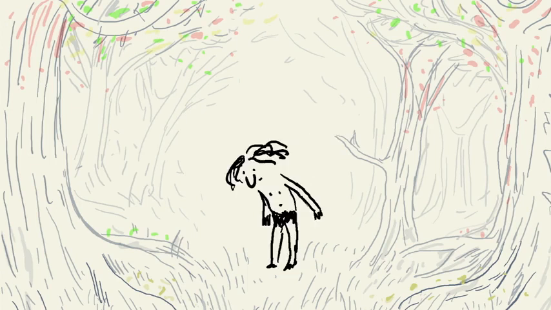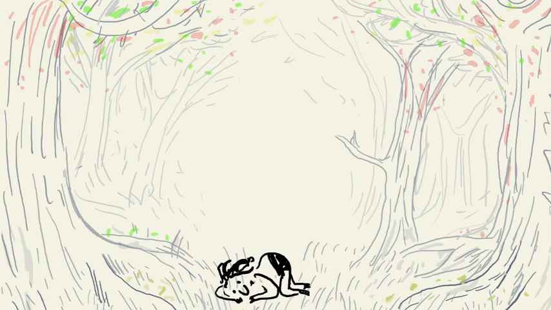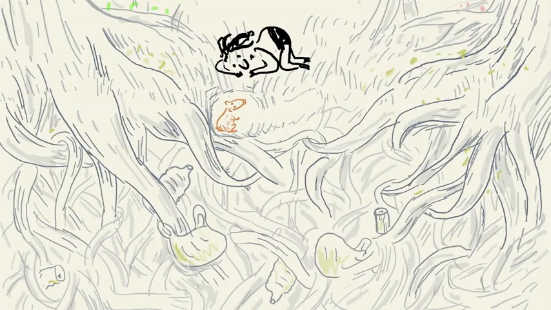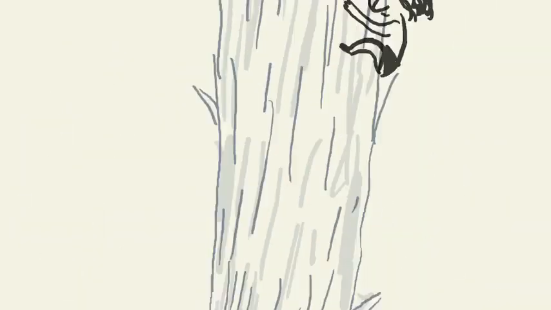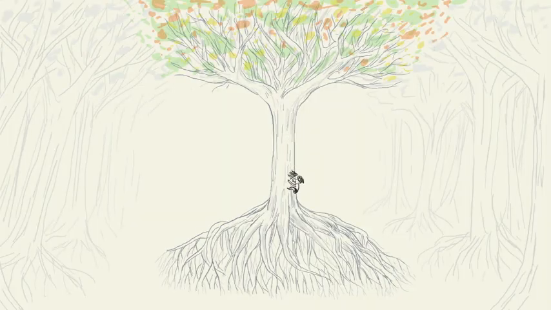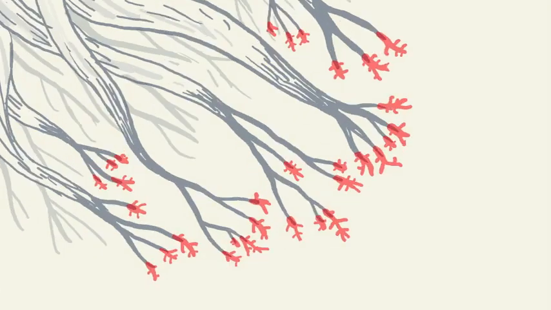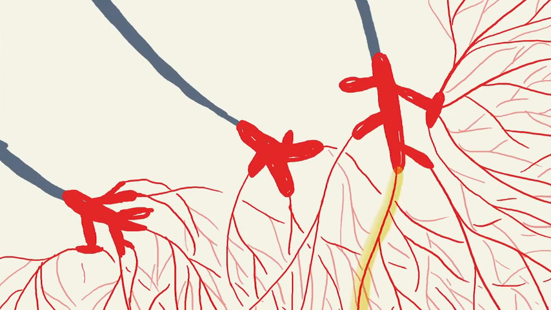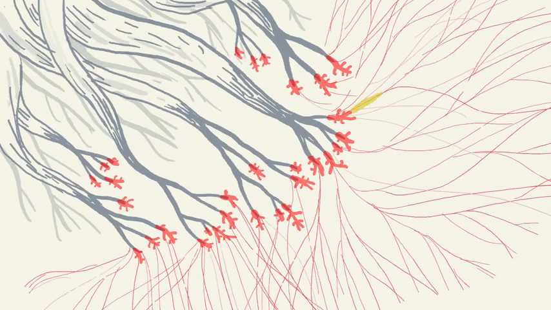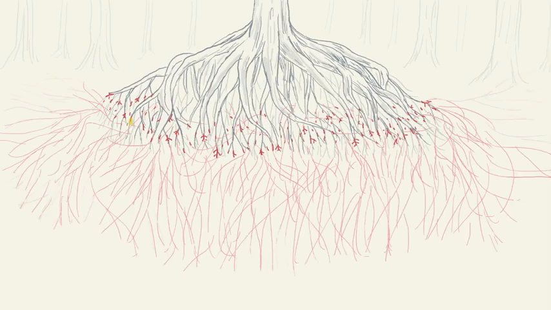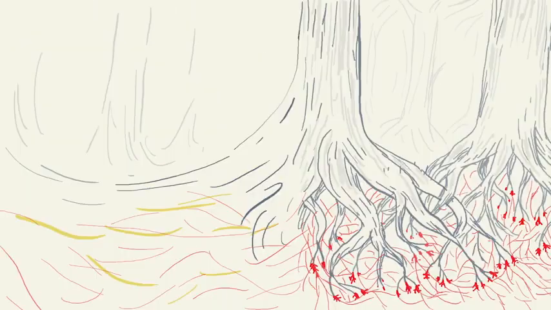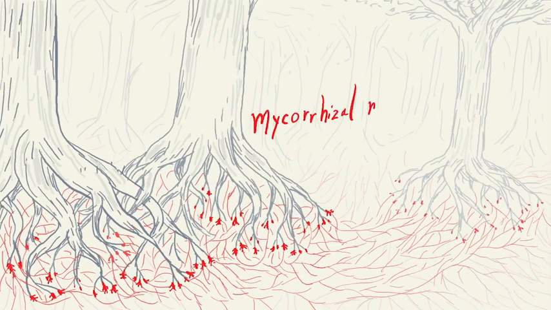The secret to their success lies under the forest floor, where vast root systems support the towering trunks above. Partnering with these roots are symbiotic fungi called mycorrhizae. These fungi have countless branching, thread-like hyphae that together make up the mycelium. The mycelium spreads across a much larger area than the tree root system and connects the roots of different trees together. These connections form mycorrhizal networks.